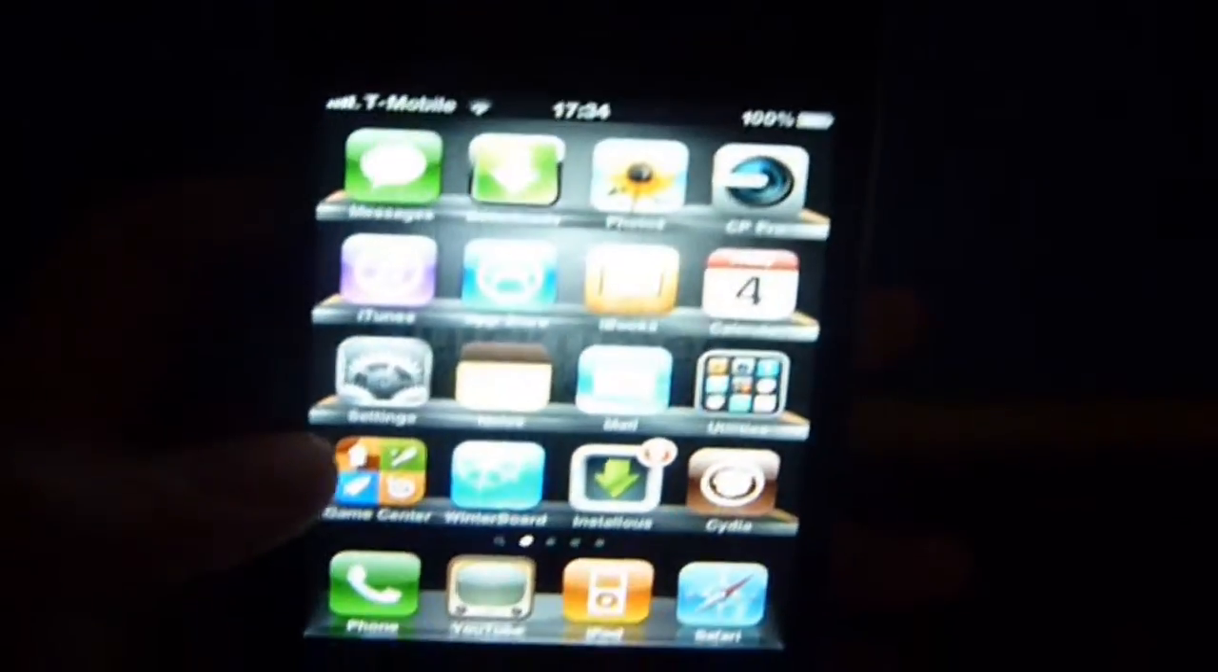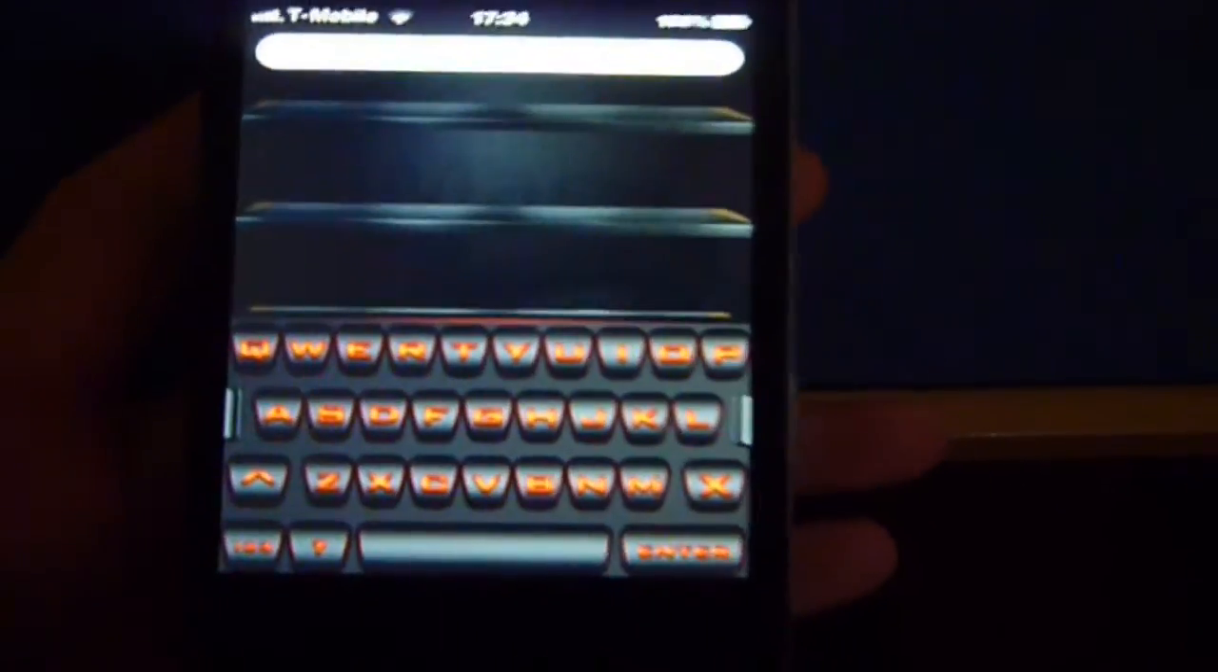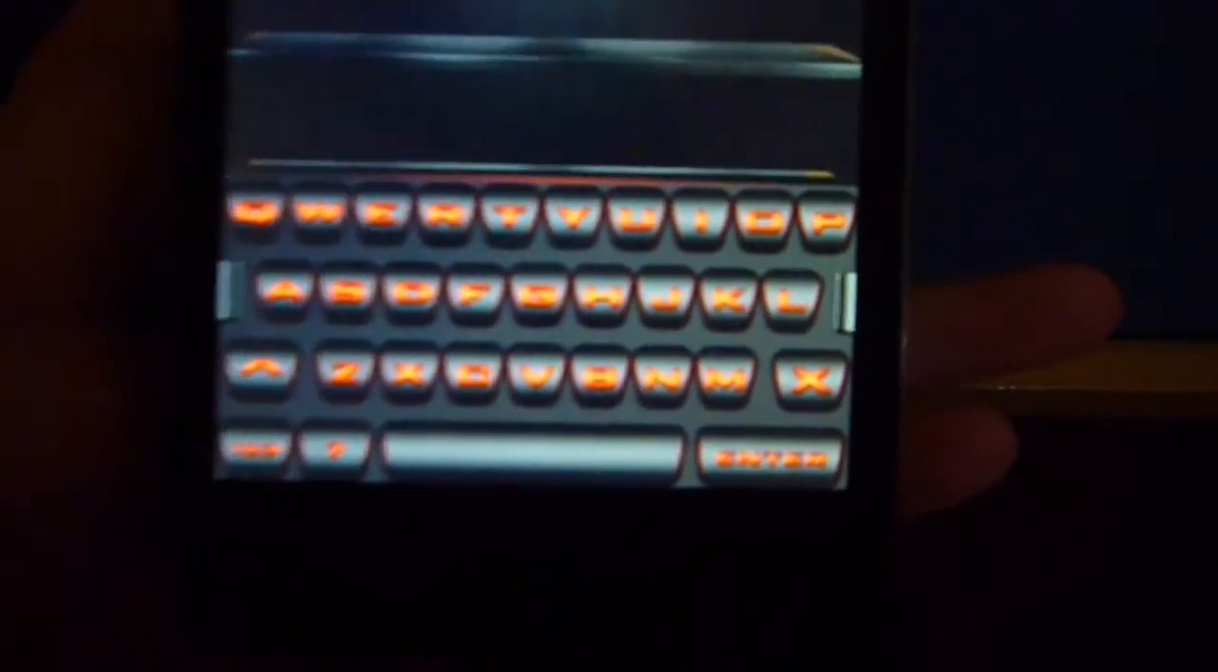Anyway, when you've respringed your device and turned everything off, you're going to see a keyboard looking like this, and these are the default keyboards. They're pretty nice.